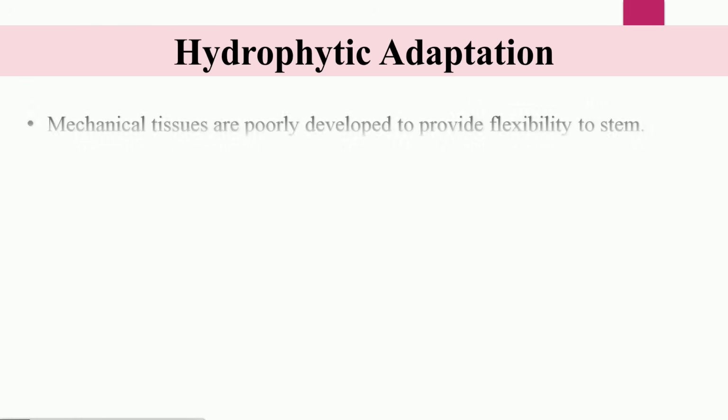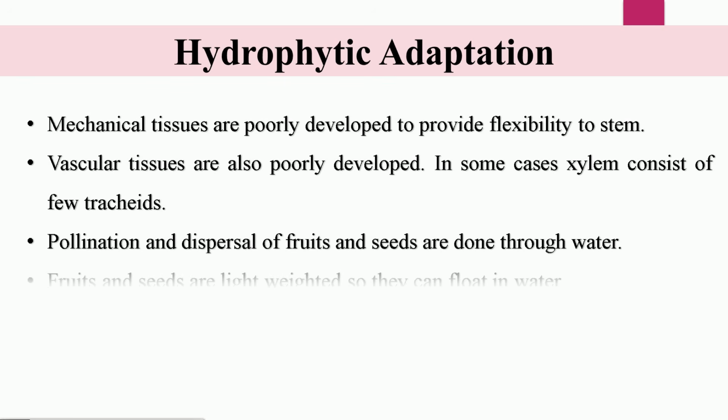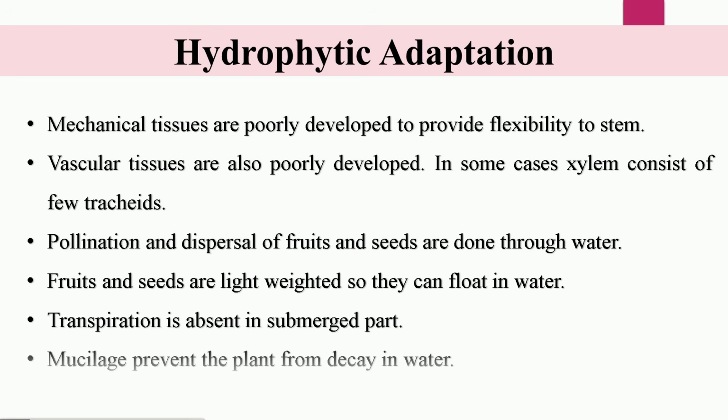The mechanical tissues in the hydrophytes are poorly developed to provide flexibility to the stem. If the stem is stiff and rigid, it can be broken by the current of the water. The vascular tissues are also poorly developed. The pollination and dispersal of fruit and seeds are mainly done by the water. The transpiration is absent in the submerged part of the plant. The mucilage, which is the mucus-like substance, prevents the plant from decay in the water.